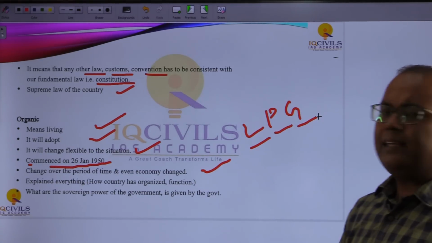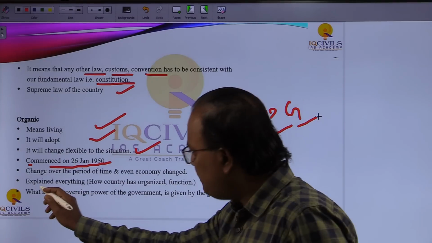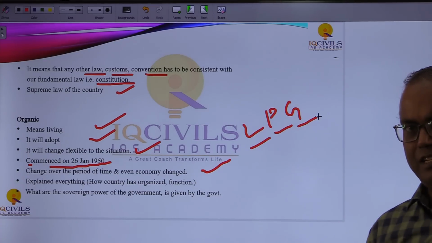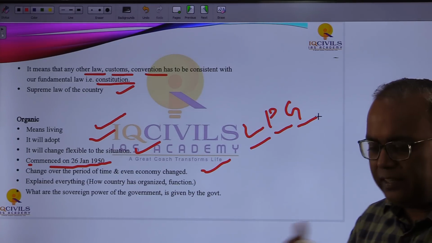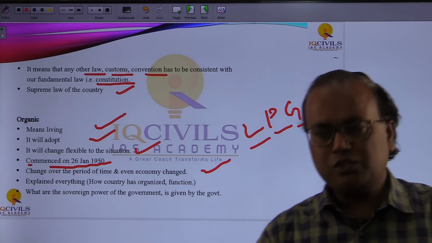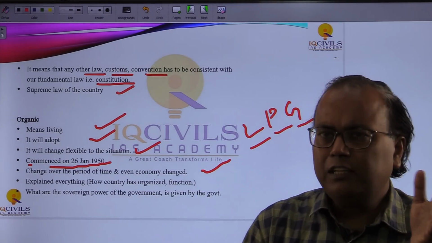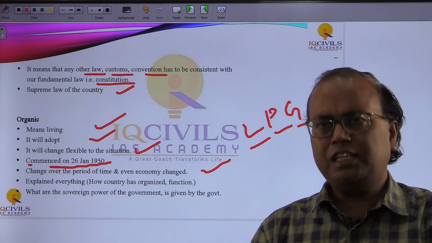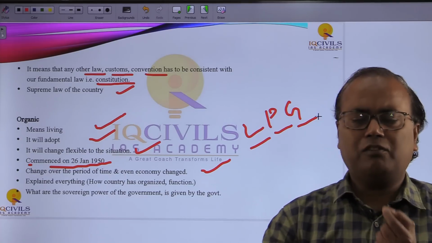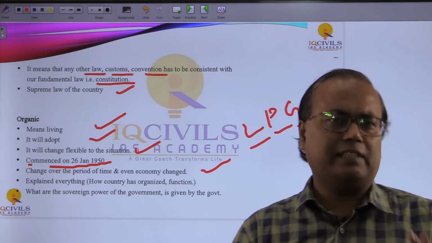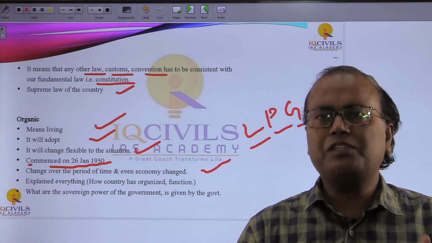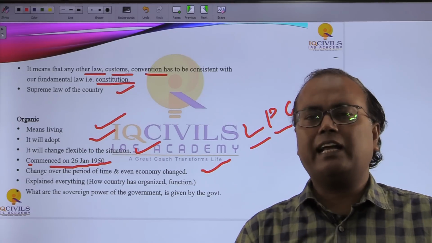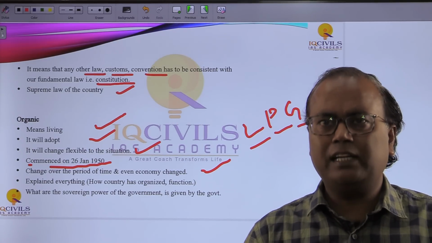Besides that, the Constitution explains everything: how the country has to be organized and how it has to function. Let's suppose in the Constitution of India, the three wings are amply differentiated: executive, judiciary and legislature. Now the work of the legislature is to enact law, that is the primary work, and the work of the judiciary is to pronounce the decision according to the Constitution, according to the existing law, and according to the changing scenario in and around.